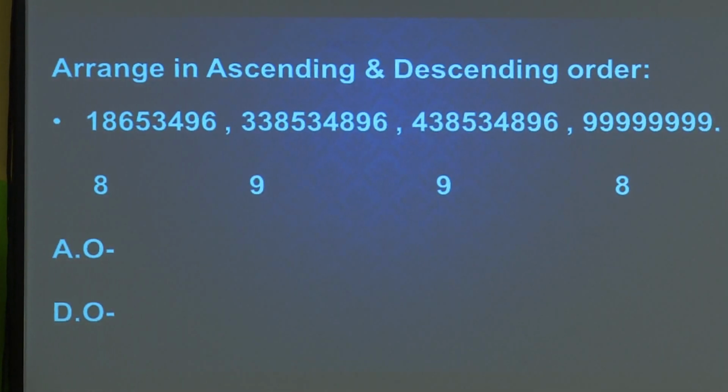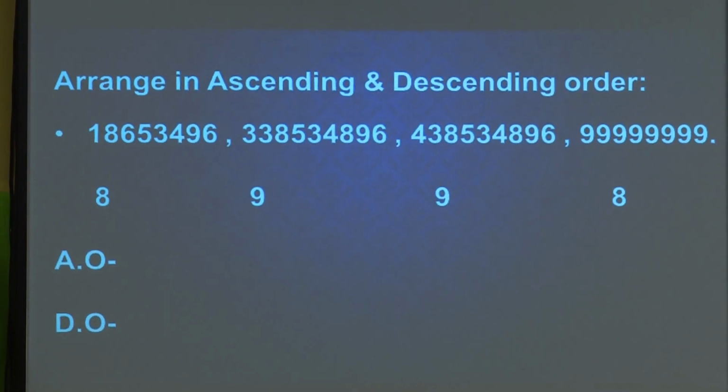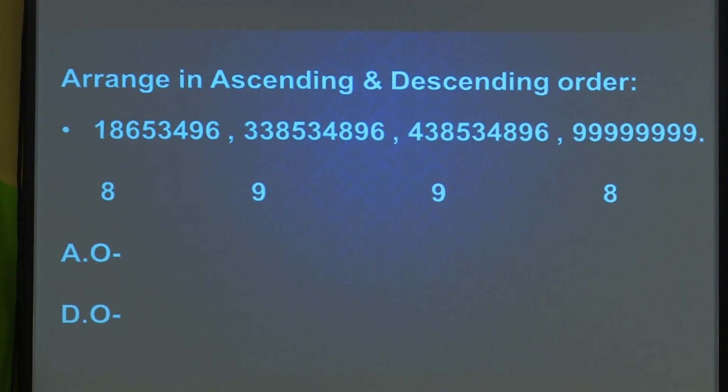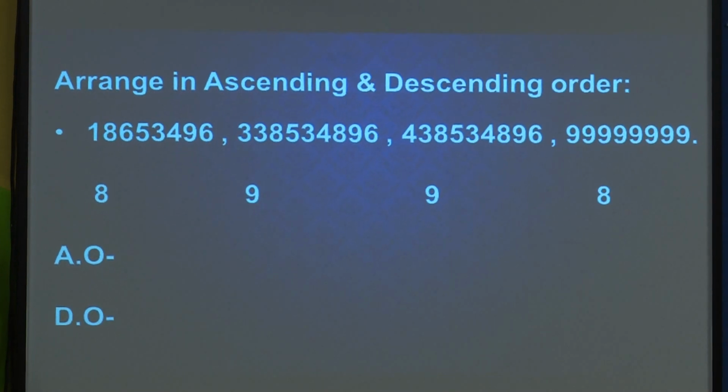In the previous classes, 3rd standard and 4th standard, you had learned ascending and descending numbers. I know very well. But here we are going to work with 6 to 7 digit and larger numbers. I will give you small tricks to find out the order without reading the whole number. We already have 2 examples here. We have to arrange the given numbers once in ascending order and once in descending order.